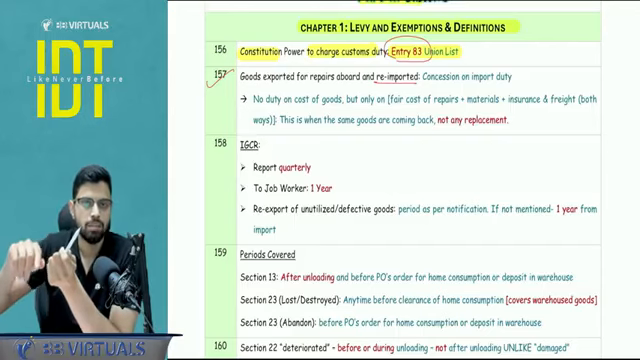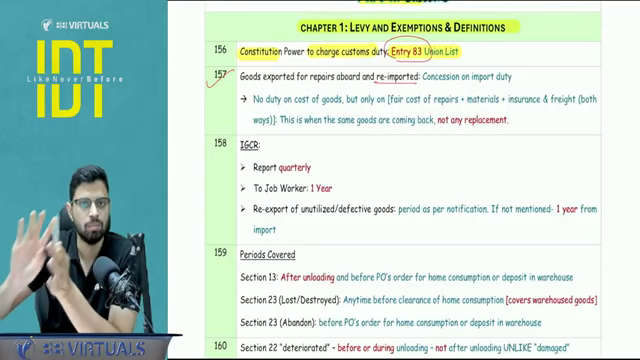In one of the questions, they had mentioned that a replacement machine is being sent. So in that case, there is no concession. You have to apply the duty on the complete cost of the machine.